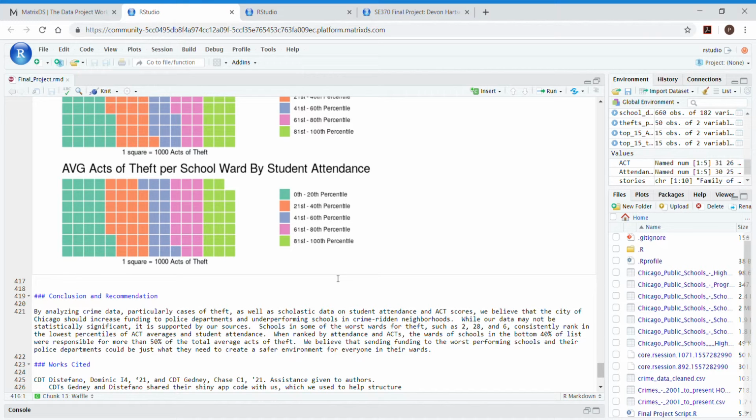And so some of the wards that this could be useful in would be like 2, 28, 6, and like 27 that showed up on the charts for all of the variables that we looked at. This concludes our crime analysis project. Thank you.